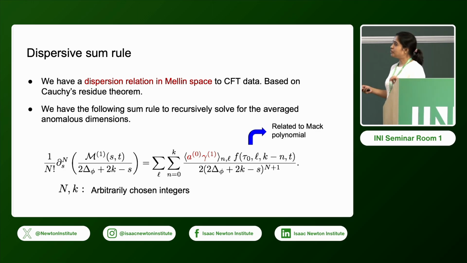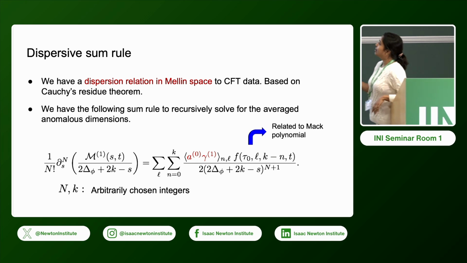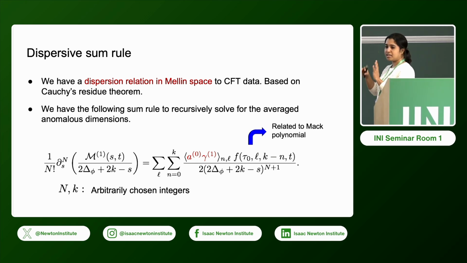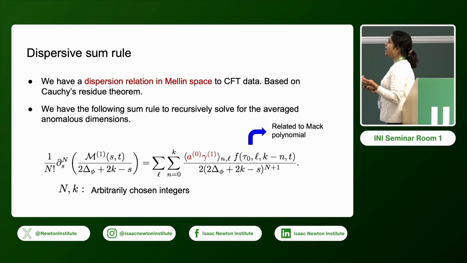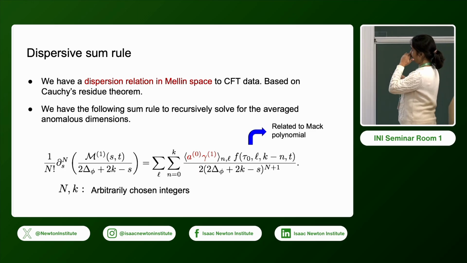Now since I am running out of time, I will be very sketchy. So we have a dispersion relation in Mellin space to compute the CFT data. This is based on the residue theorem, and if we do this, we end up getting this dispersion relation.